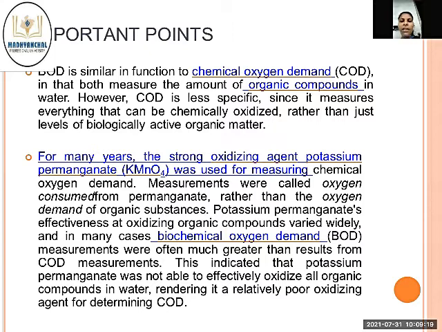Rather than the oxygen demand of organic substances, potassium permanganate's effectiveness at oxidizing organic compounds varied widely, and in many cases, biochemical oxygen demand measurements were often much greater than permanganate values. Permanganate was not able to effectively oxidize all organic compounds in water, rendering it a relatively poor oxidizing agent for determining COD.